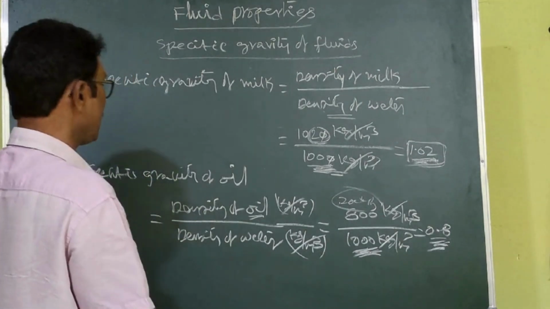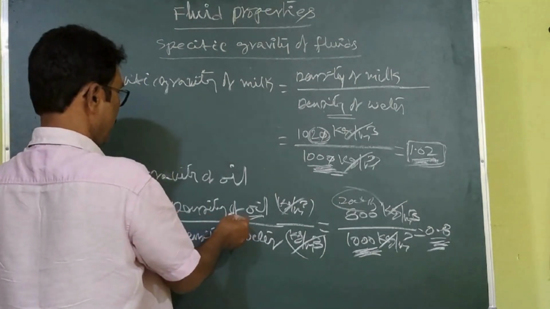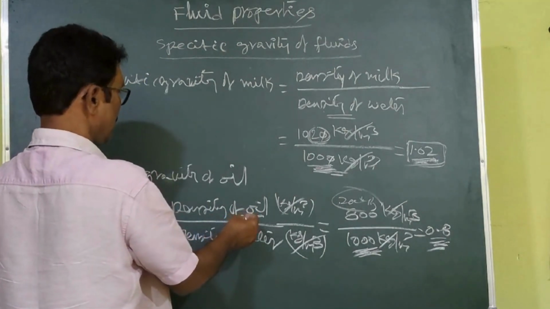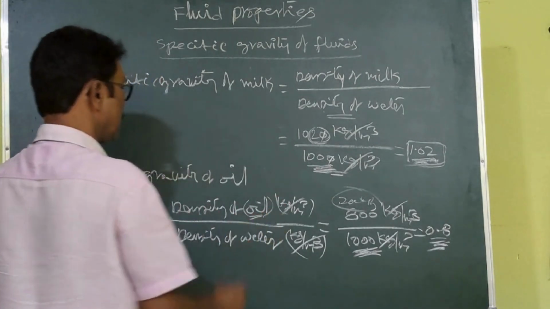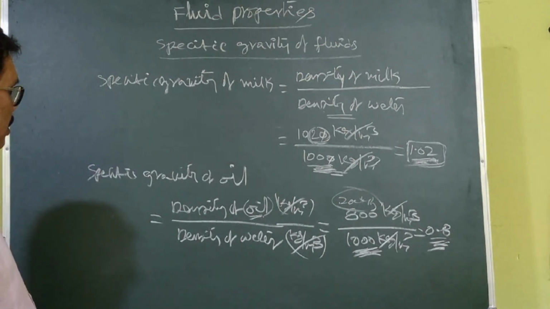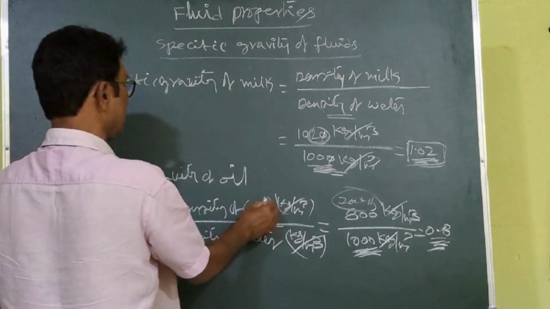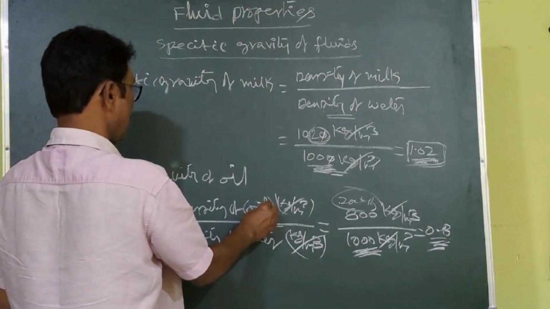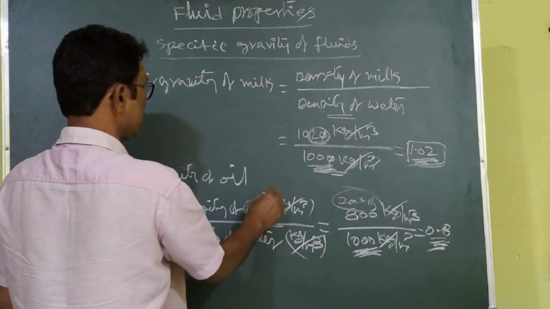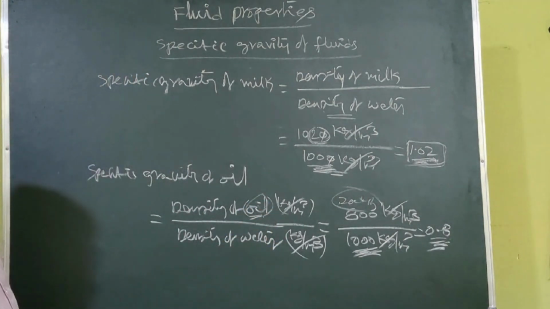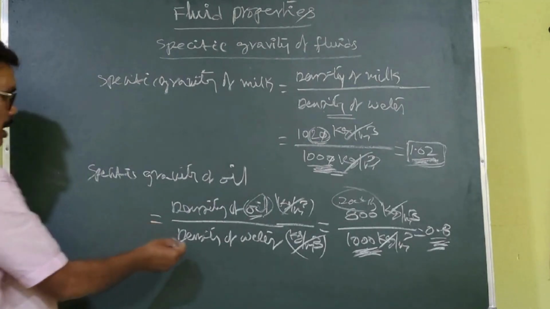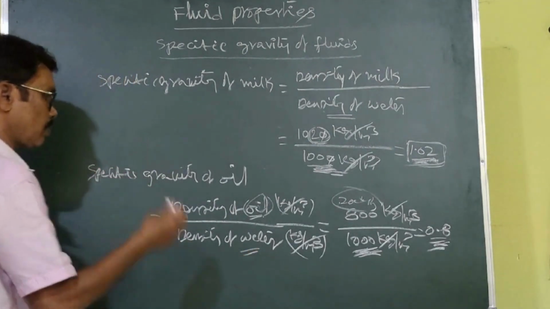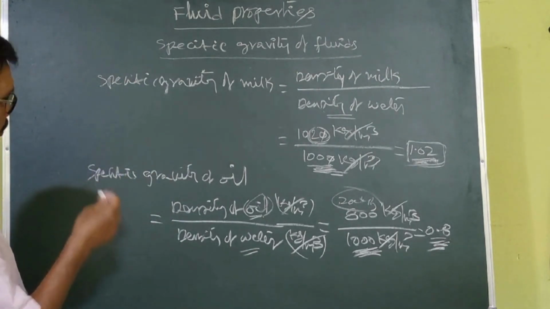So what is happening here: if you mix oil with water, the oil cannot get dissolved in water, because the weight density of that oil is less than the water. So obviously that oil is floating on the water. That is the reason why oils float in water: the specific gravity or weight density of the oil is less than the weight density of the water.